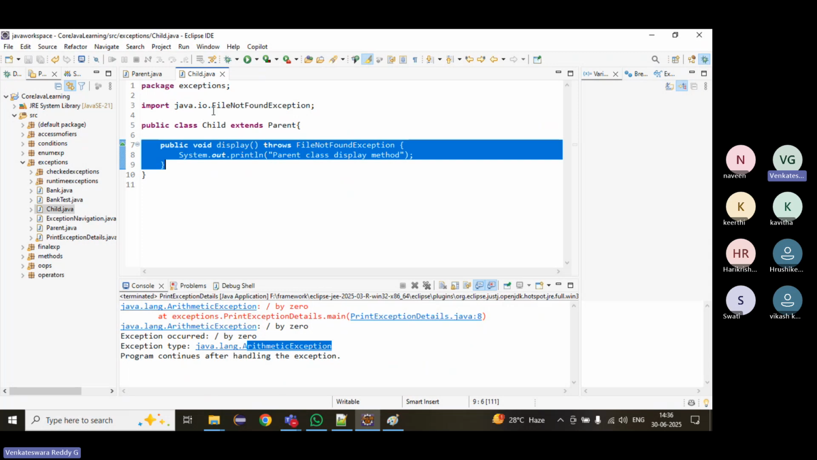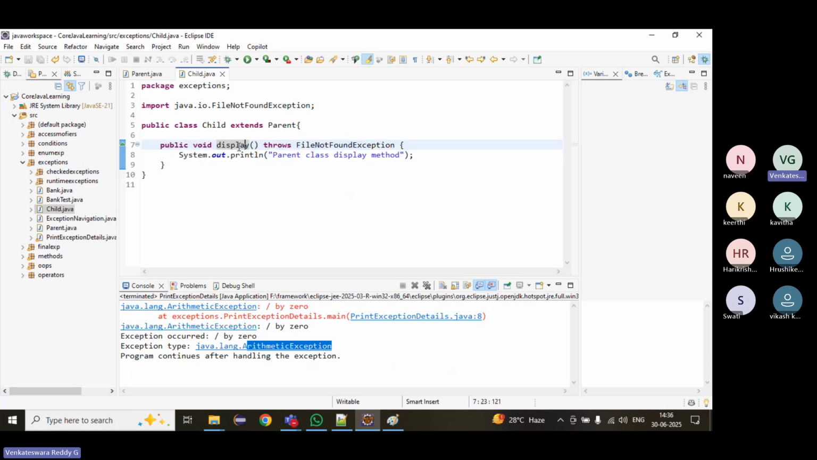Otherwise, we will get confused. Just remember parent to child: when the child is throwing a checked exception, the parent also must declare it. In all the remaining cases, it will be optional. See, Exception is also a checked exception. If we are throwing Exception, the parent also must have Exception. If the child class is throwing a checked exception, the parent class must handle it. Otherwise, it will not work.